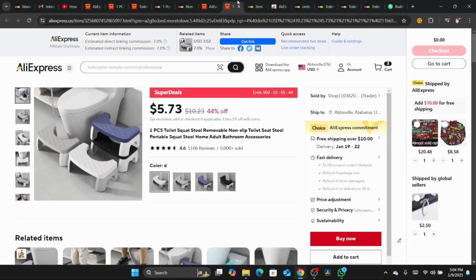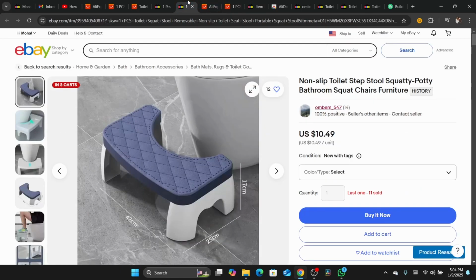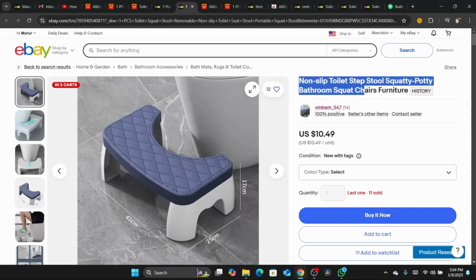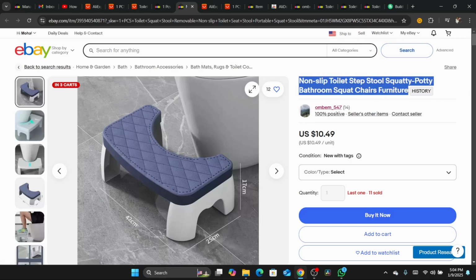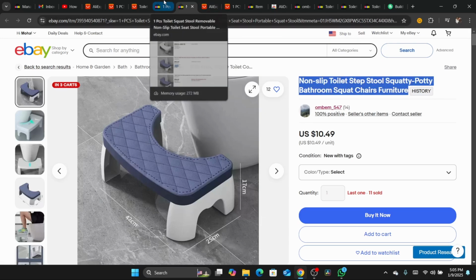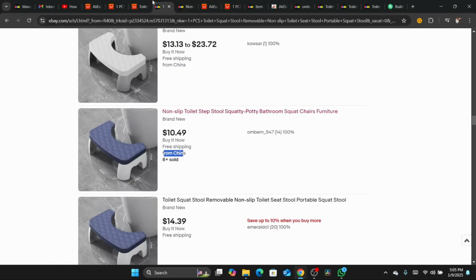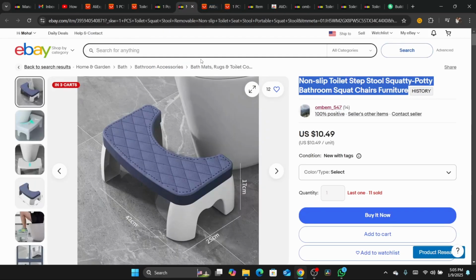Now after that, you want to go to AliExpress and download the images. There will be a download button after you install the extension. Then you just need to download the images and start listing the product. That's all you need to do. Hopefully you already know how to list the product. It's very easy. Just click on sell in the top, and then you can copy this title here, and then start listing. The description, like I said, you want to copy from AliExpress.